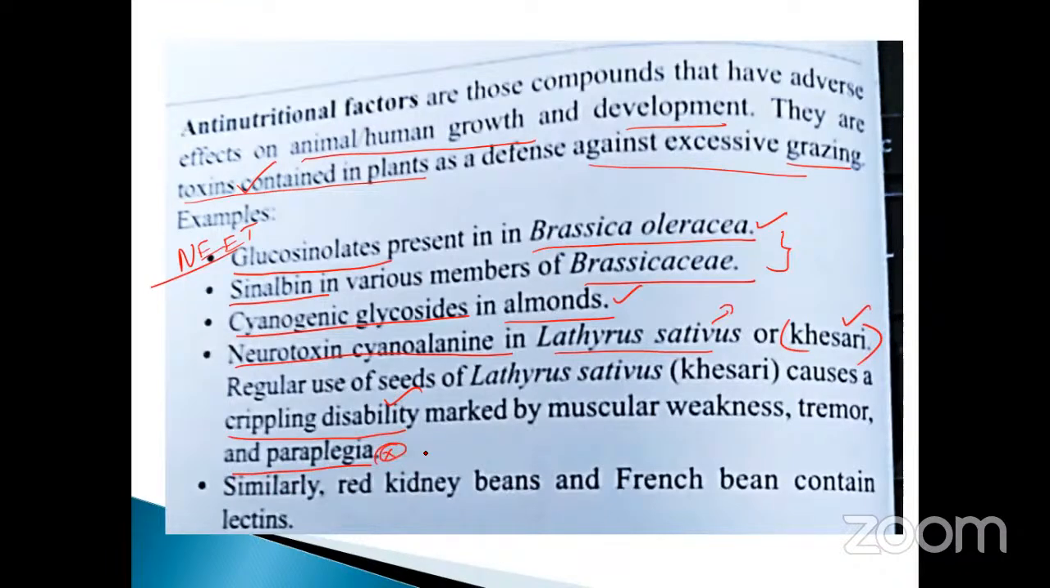Similarly, don't forget, my dear, red kidney beans and French beans contain lectin. Lecithin is one of the phospholipids present in nuts and also egg yolk. Lecithin is also a complex lipid, a compound lipid.